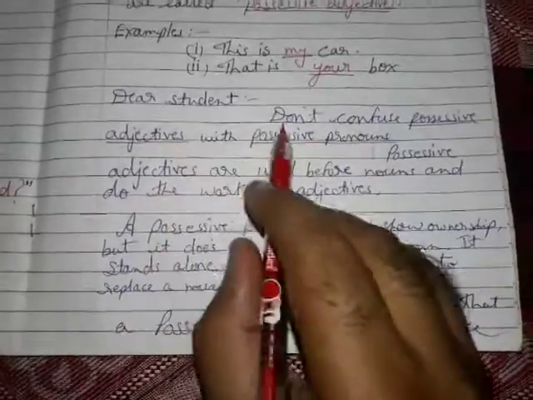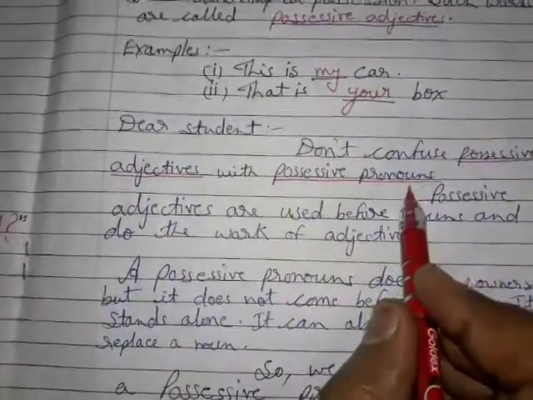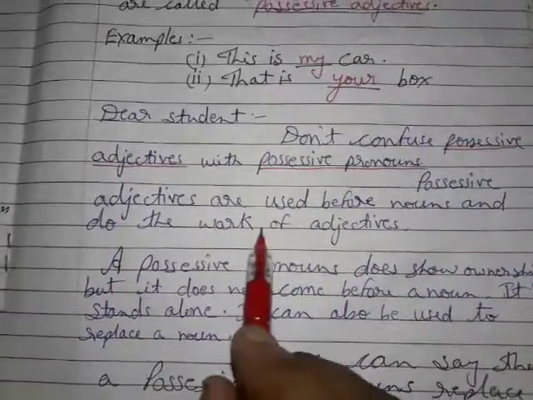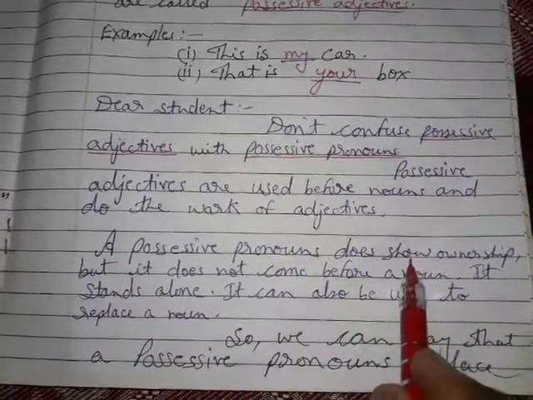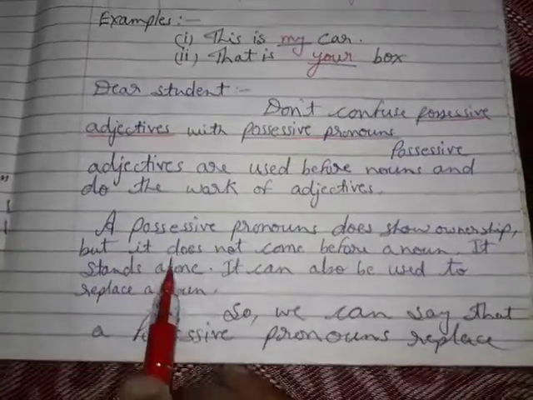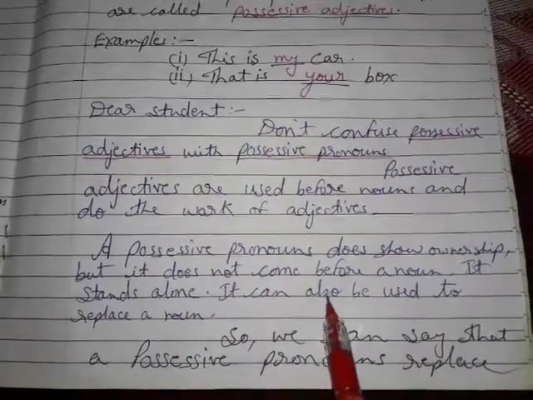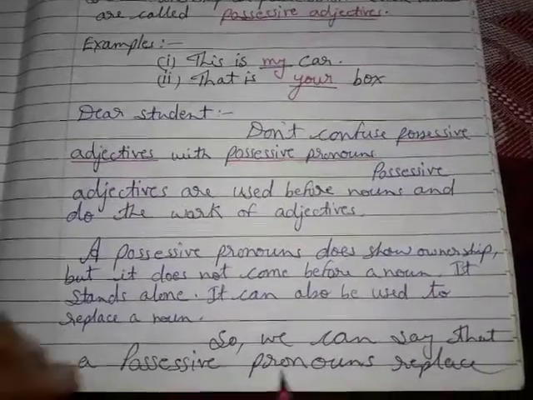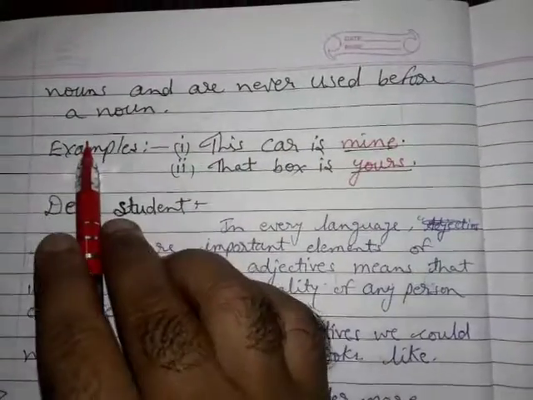Dear students, don't confuse possessive adjectives with possessive pronouns. Possessive adjectives are used before nouns and do the work of adjectives. A possessive pronoun does show ownership, but it does not come before a noun. It stands alone. It can also be used to replace a noun. So we can say that possessive pronouns replace nouns and are never used before a noun.